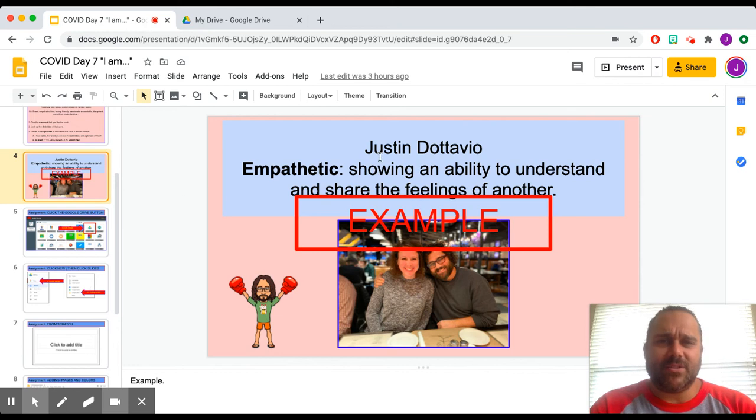So it's going to look like this. Justin Ottavio is me. Empathetic was my word. I did Google definitions for the definition. Don't have to be too tricky or reinvent the wheel. There's my little Bitmoji man, and there's a picture of me with my wife, right? So that is an example of what to do.